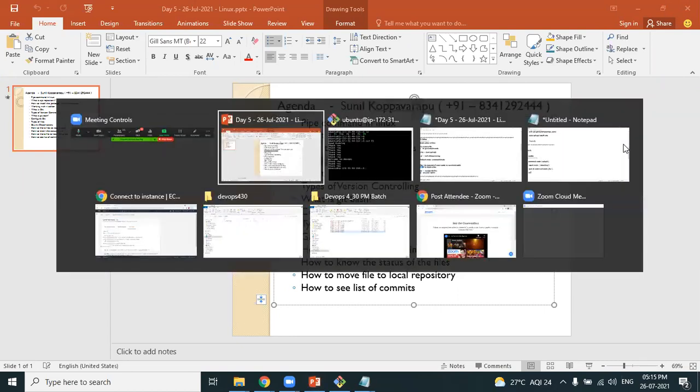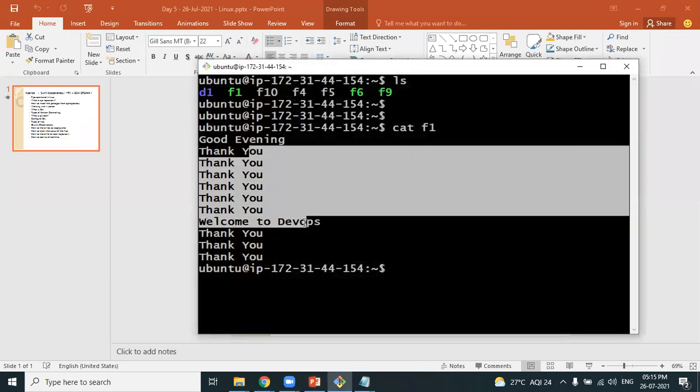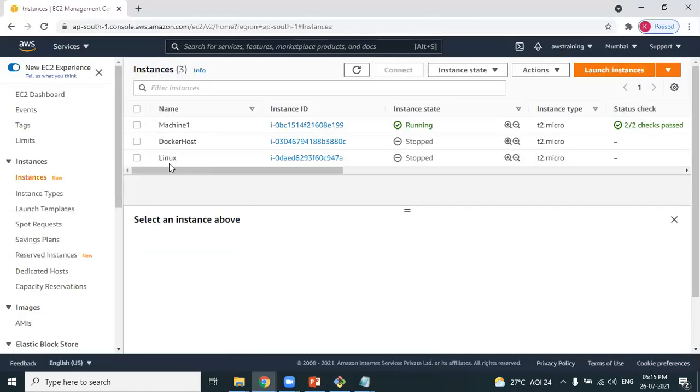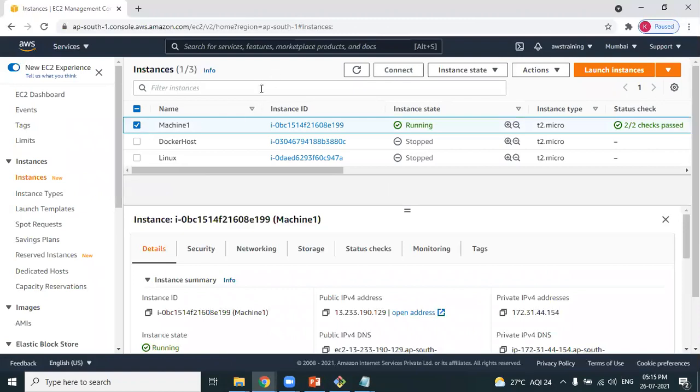So how did I get this Linux environment? I have not created it on my personal laptop, isn't it? I have created Linux on AWS. So whatever environment you want, go ahead and create it in AWS and connect to it and play around. In AWS, only Ubuntu will be installed, sir? It's not installed. We create an Ubuntu machine. Yes, you are right. Okay. Thank you, sir.